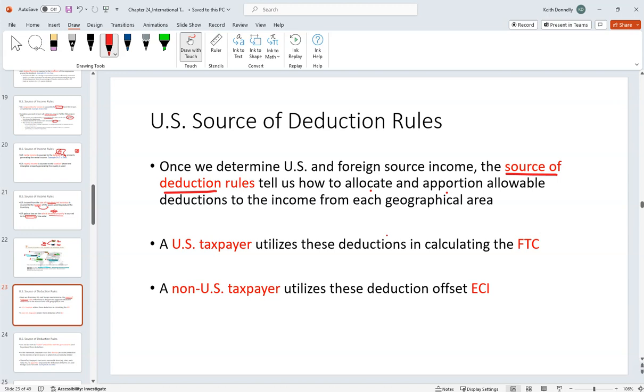And again, why do we care about this? Well, a U.S. taxpayer is going to use this when they're calculating the foreign tax credit. A non-U.S. taxpayer, right, they're going to use this to help offset that ECI, right, to get the deductions on there.